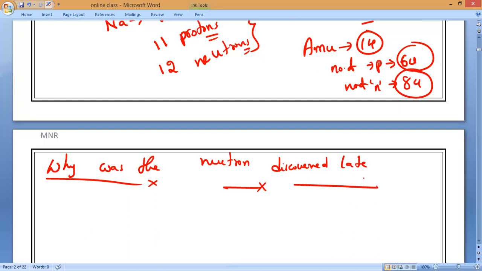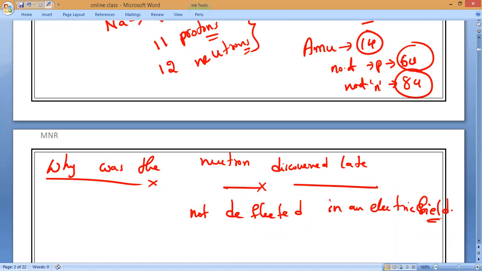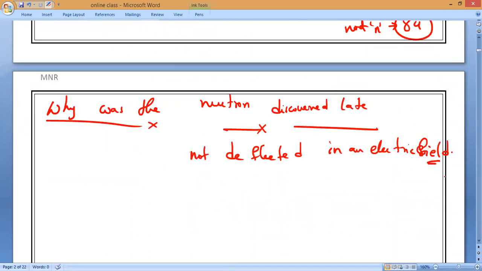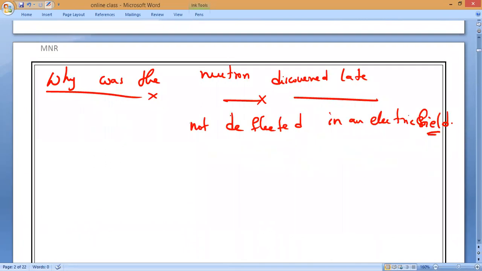If it comes to neutrons, they don't have any kind of charge, so that is the main reason why they could not be discovered. It took time to discover because they do not show deflection. They are not deflected in an electric field, because they don't have any charge.